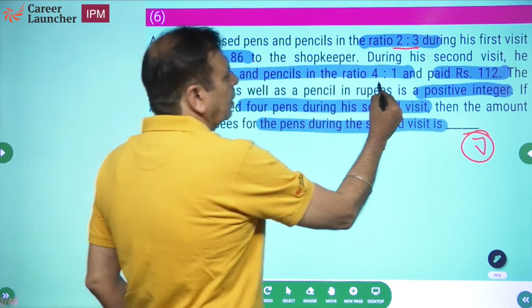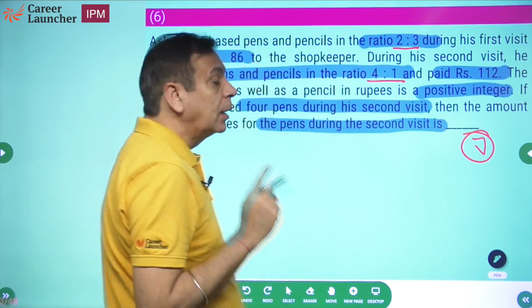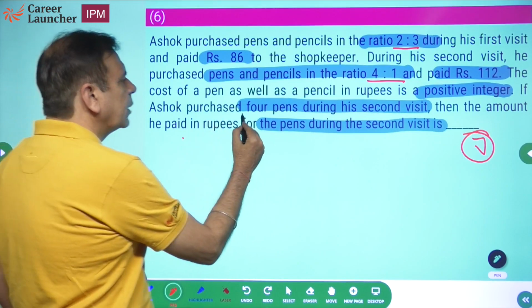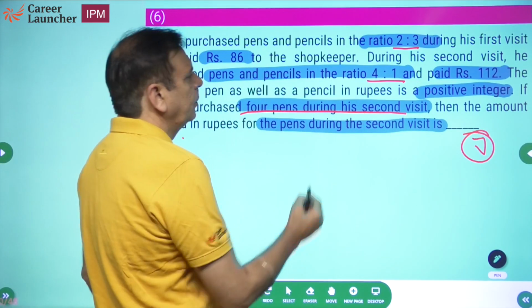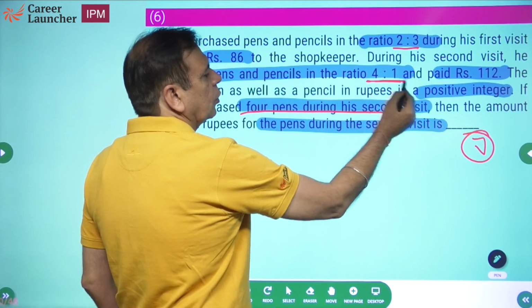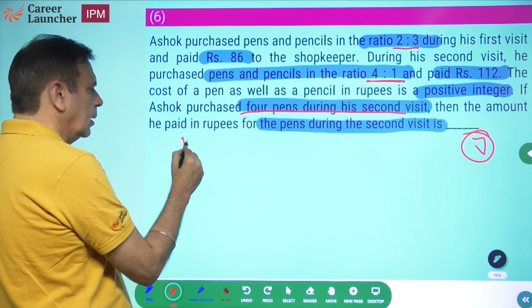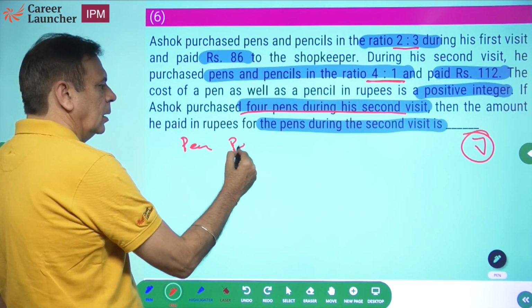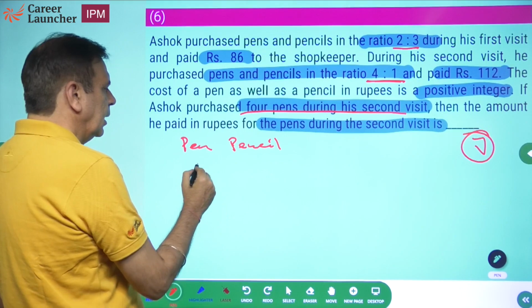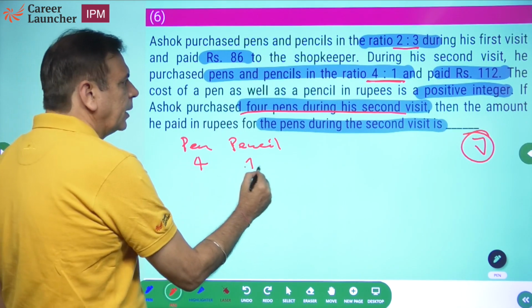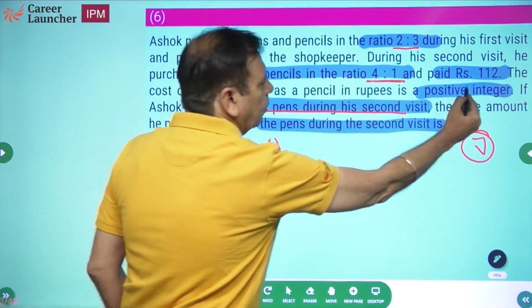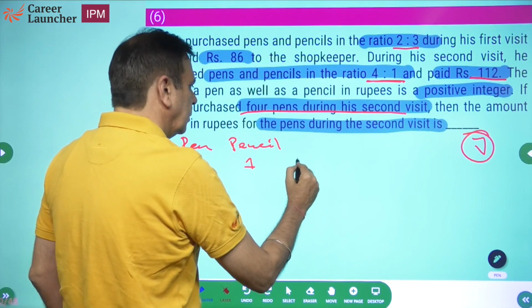In the second visit, he buys 4 pens and 1 pencil. How do we know? Ashok purchased 4 pens during his second visit. Pens and pencil are in the ratio of 4:1. So I can say in the second visit, pen, pencil. He purchased 4 pens and 1 pencil, and how much did he pay? He paid rupees 112.